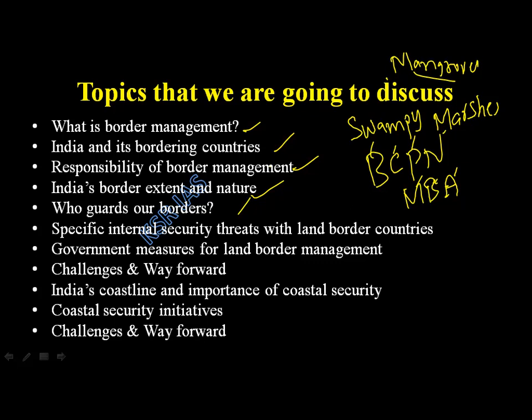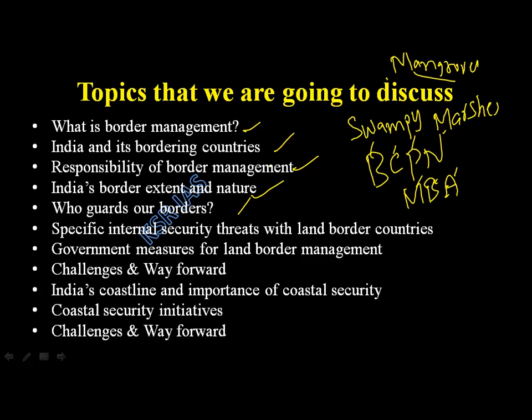Indo Nepal, SSB, Sashastra Seema Bal. Assam Rifles for which borders? Myanmar borders. Okay. Then comes India and Bangladesh border, BSF.